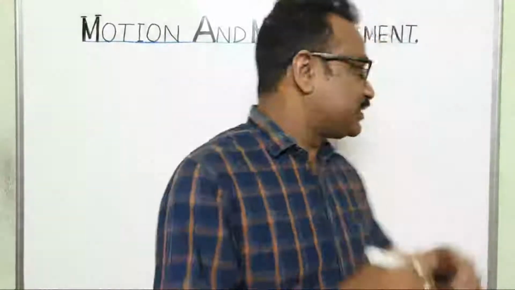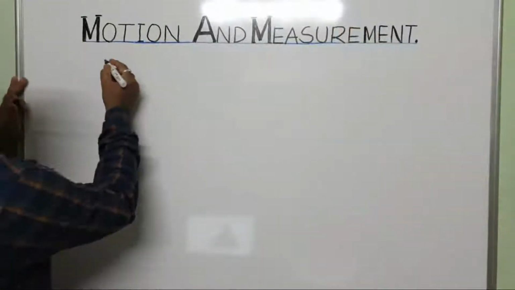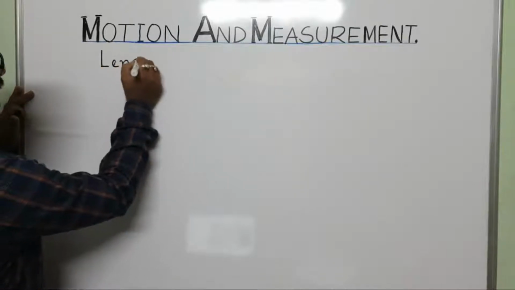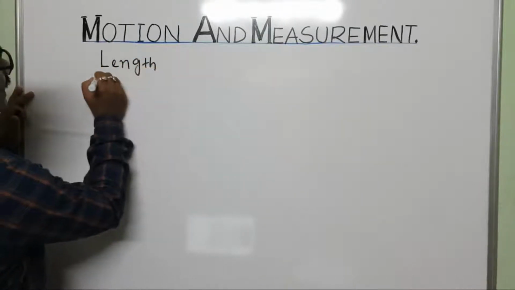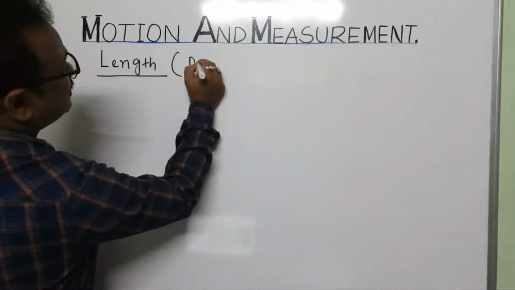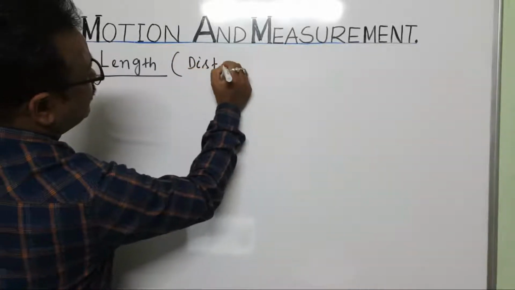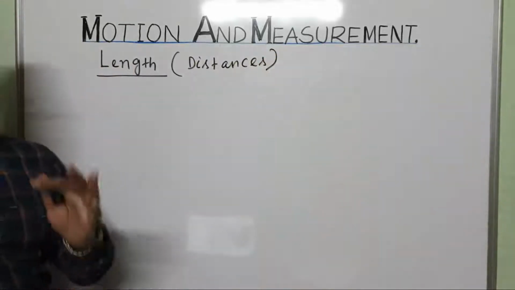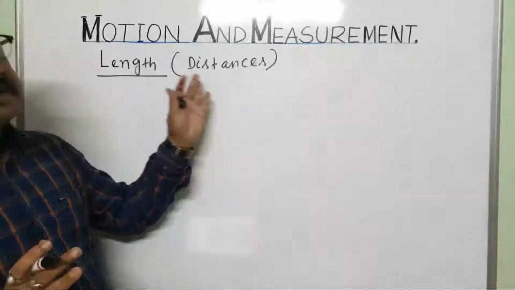First, the measurement of length. Length, or we can say distance. Length means distance, and distance means length.